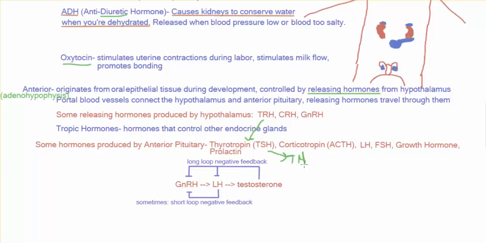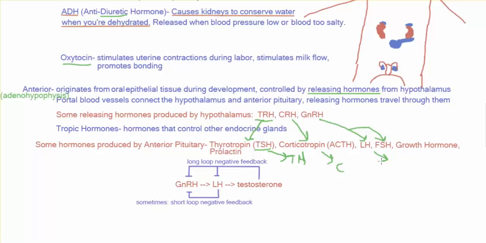The pattern here is that the releasing hormone from the hypothalamus causes the release of another tropic hormone from the anterior pituitary, which goes on to another endocrine gland to cause the release of the hormone that has an effect. This is also true of CRH, stimulating the release of ACTH, which goes on to release cortisol, and the releasing hormone GnRH, which is gonadotropin releasing hormone, causes the release of LH and FSH from the anterior pituitary, which go on to release testosterone or estrogen or progesterone.